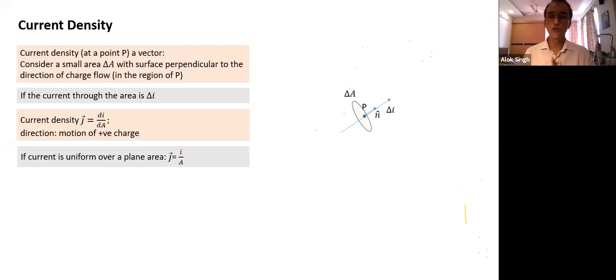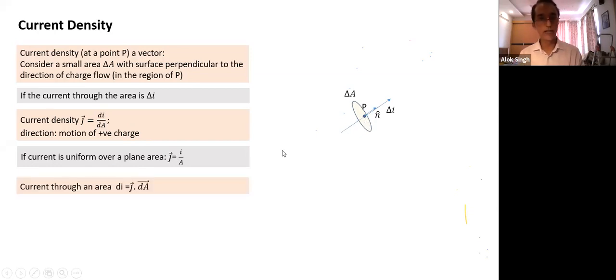What will happen if the current is uniform? Uniform means at every point the current density is the same. Then this quantity di by dA is equal to I by area. If we take a larger area, the current density at a point is the same at any point on the area. If it is uniform, it can be taken as I by A. So the reverse way, what is di equal to? di equals J dA, when the area is perpendicular. What happens when the area is not perpendicular?